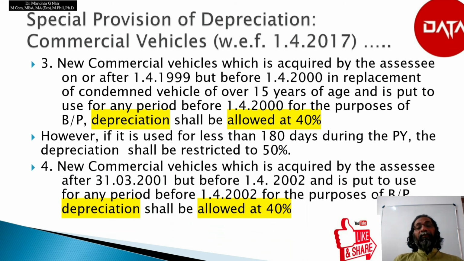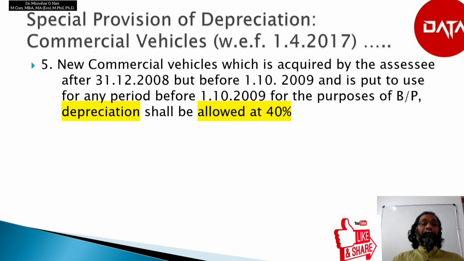Next is new commercial vehicles which are acquired by the assessee after 31st March 2001 but before 1st April 2002 and are put to use for the period before 1st April 2002 for the purpose of business or profession, depreciation shall be allowed at 40%. The next point, that is the fifth one, new commercial vehicles which are acquired by the assessee after 31st December 2008 but before 1st October 2009 and are put to use for any period before 1st October 2009 for the purpose of business or profession, the depreciation shall be allowed at 40%.